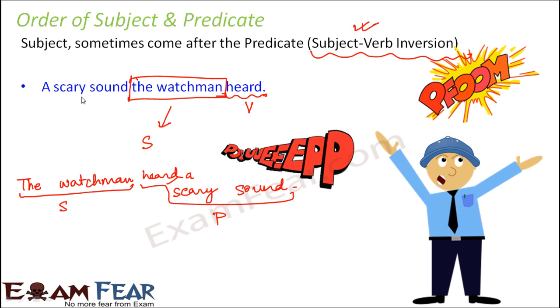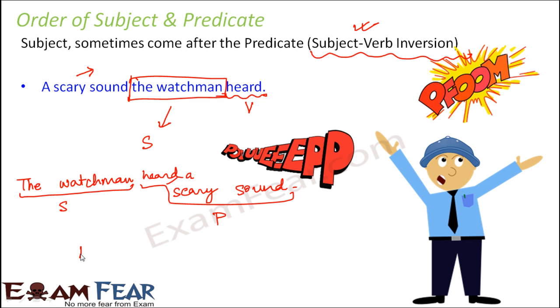Right? But when we write the same sentence like this, we have just inverted the position of the subject. In this case, you can see that the predicate comes first and then comes the subject. So this is also a possibility. That is why I told you not to always decide subject and predicate depending upon their order, because the orders can be interchanged as well. But remember one thing, that these sentences are in the active voice.